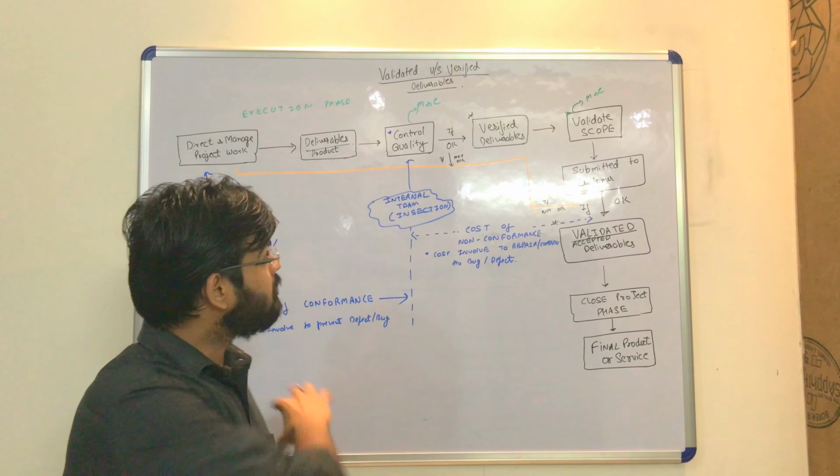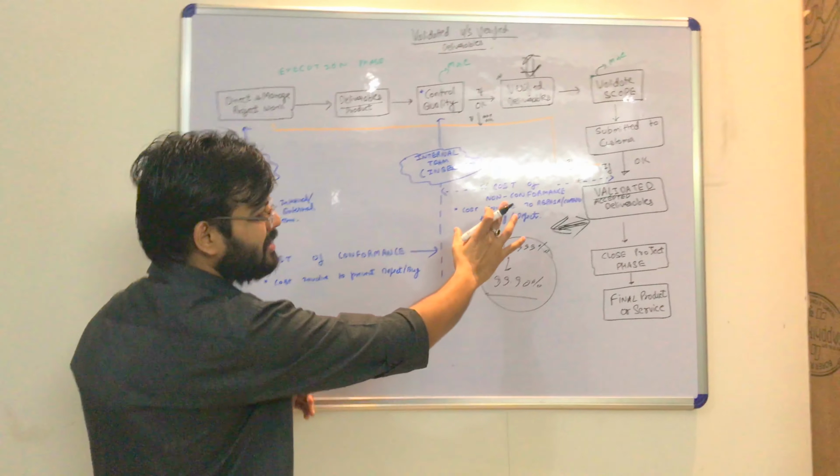Again the lot will be sent back and scrapped, or if it can be repaired, then we can repair it. It depends on the terms and conditions we are in agreement on with our client. But if it is the case, we have to do the rework, we have to invest some cost and some time. So the cost involved in the repair, in the correction of the things, is known as cost of non-conformance.